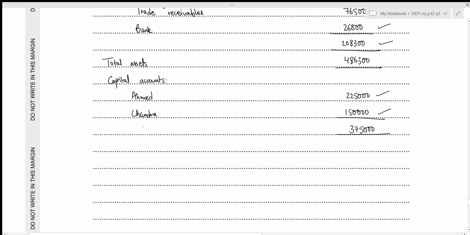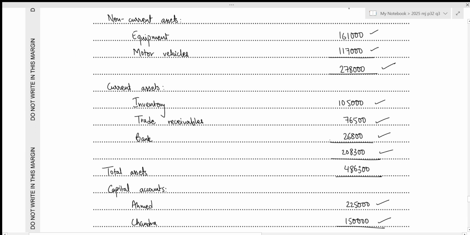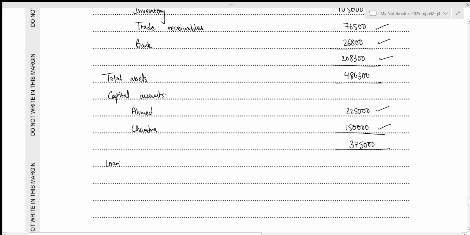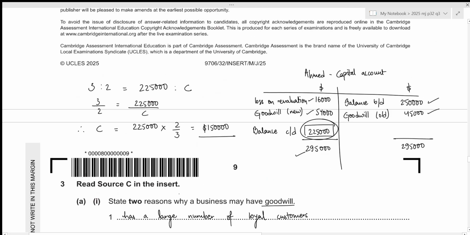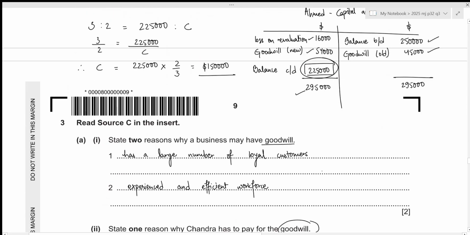Then we also have a non-current liability, which in this case was the loan introduced by Chandra. Right here, the loan amount is 40,000. Let's write it down. That's the loan from Chandra, 40,000. Then we have one more current liability. That was just trade payables. And there is no adjustment to the value of trade payables. We can just include the previous amount. That was given to be 71,300. Let's write it down.